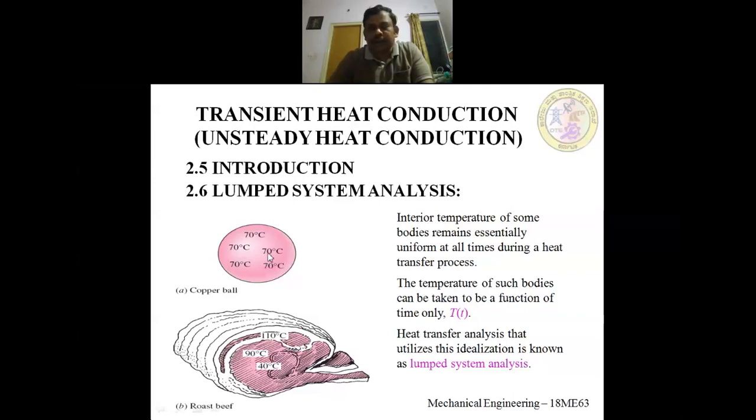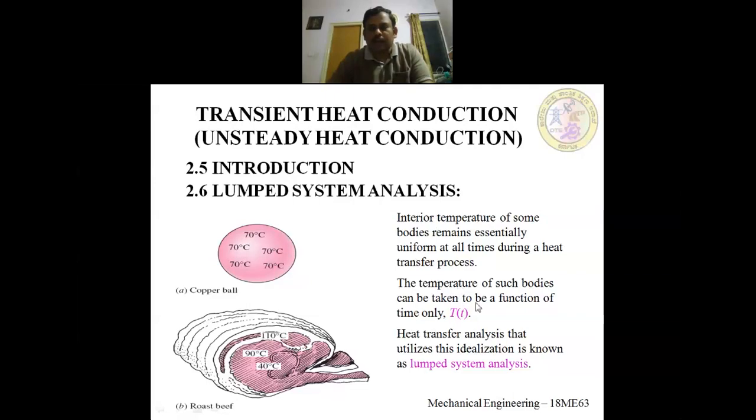So if the thermal conductivity is very high, then the conduction resistance will be very small compared to the convective resistance, and this whole copper body behaves as a lump. That means the temperature within the body of the copper remains the same at every point within the body. Such an analysis is known as lumped system analysis.